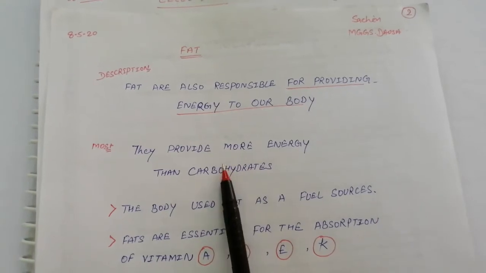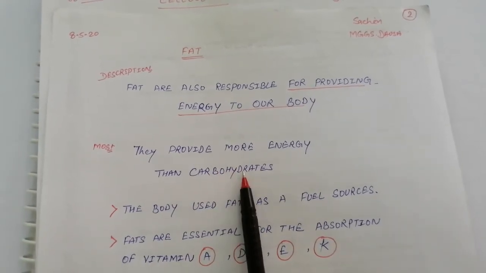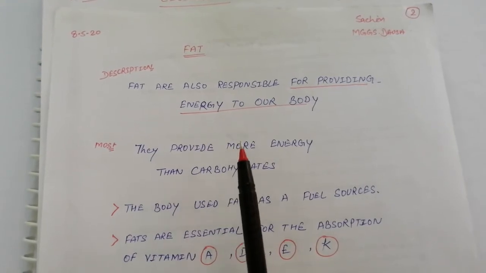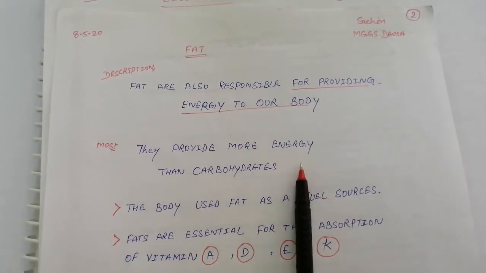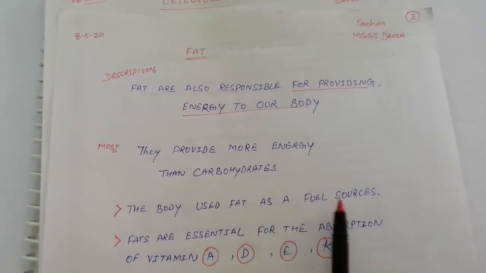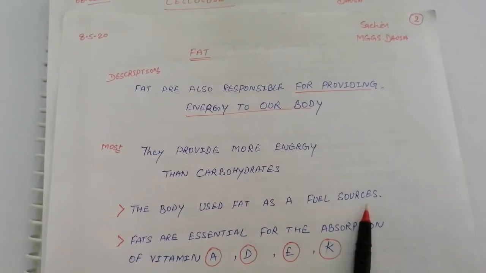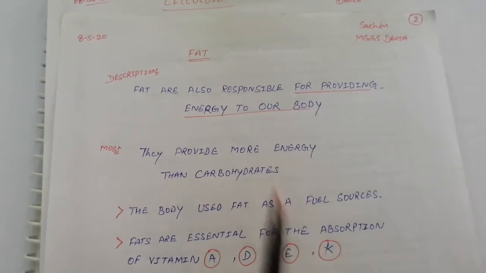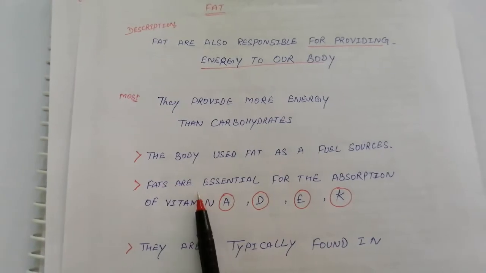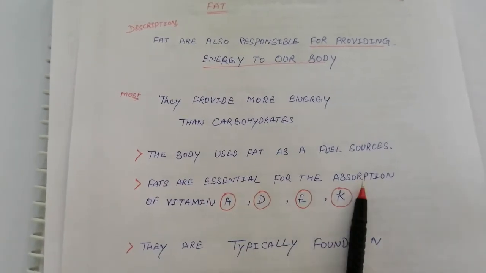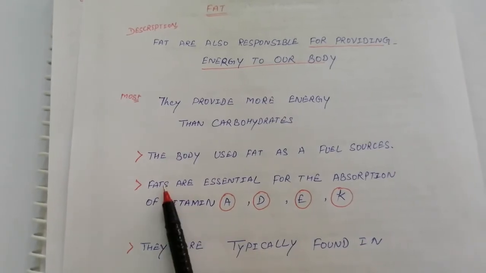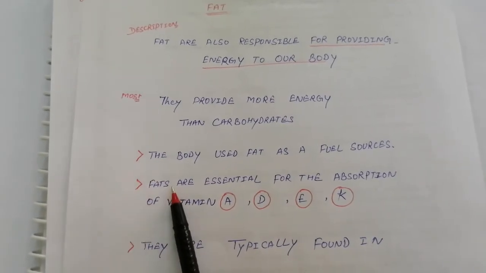We know carbohydrate gives our body energy and repair, but fats are also a major, greater energy source than carbohydrate. The body uses fat as a fuel source.